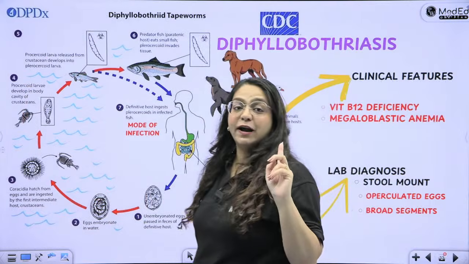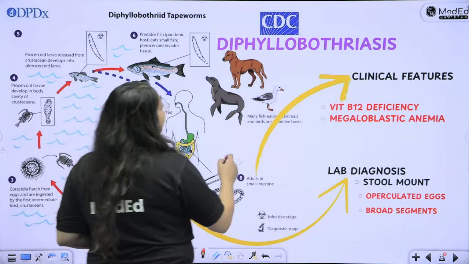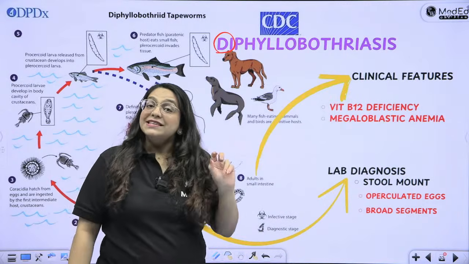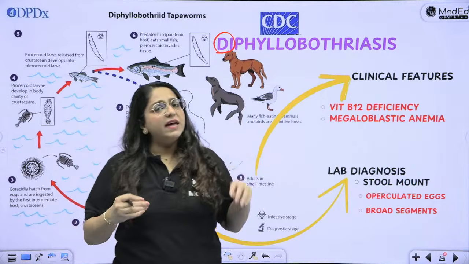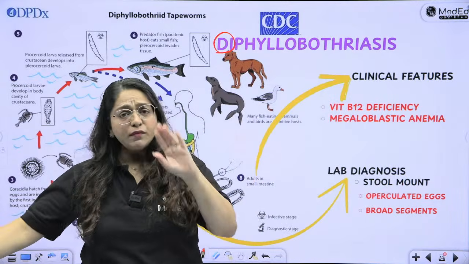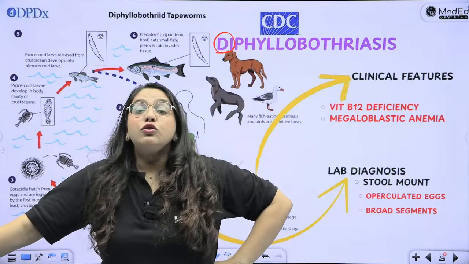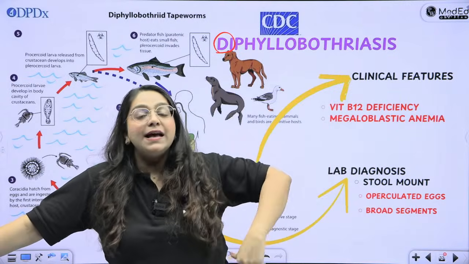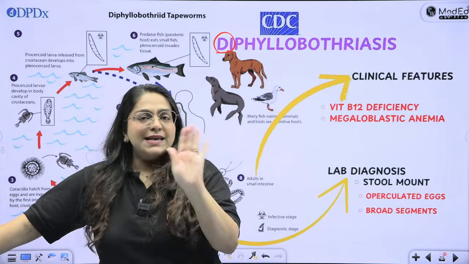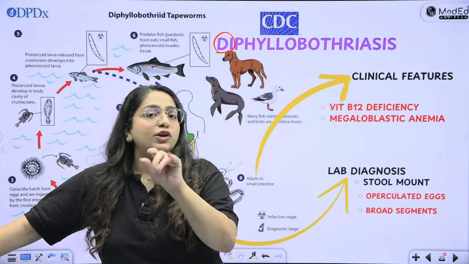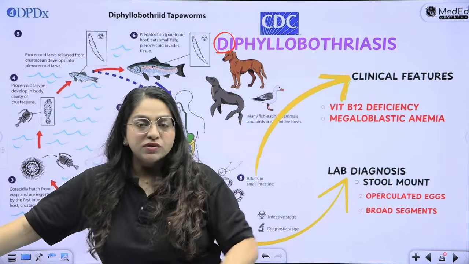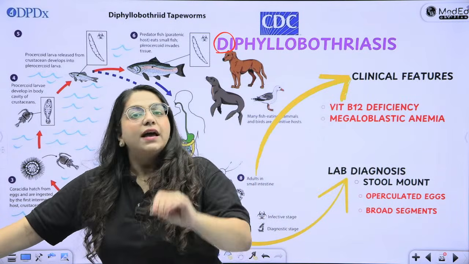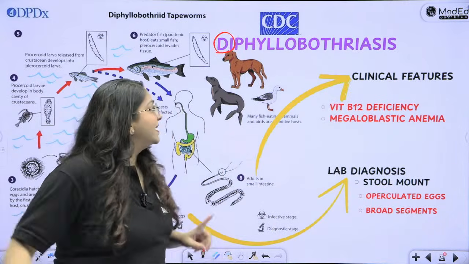Then let's look at Diphyllobothrium latum. Diphyllobothriasis. So it is di for dhakkan. It is the dhakkan of the cestode family. Why? Because he's trying very hard to become a trematode. What is a trematode? There is a general rule for all trematodes. What is that rule? That they all have operculated eggs. They all have two intermediate hosts. Cestodes don't have operculated eggs. They don't have two intermediate hosts. They have one intermediate host. But this dhakkan right here is a stupid guy. He will have operculated eggs. He will have two intermediate hosts. Anyways, there is di in its name.